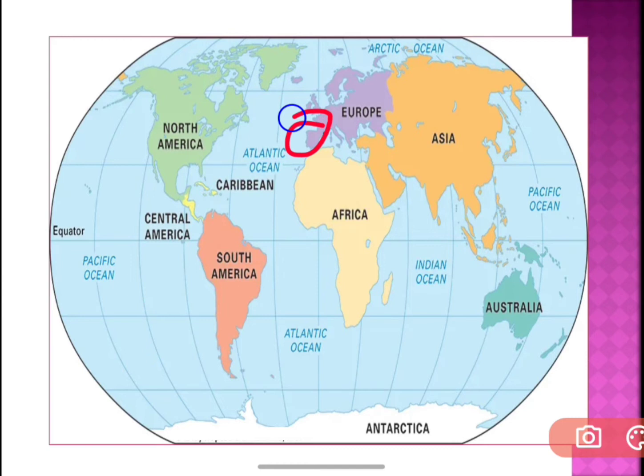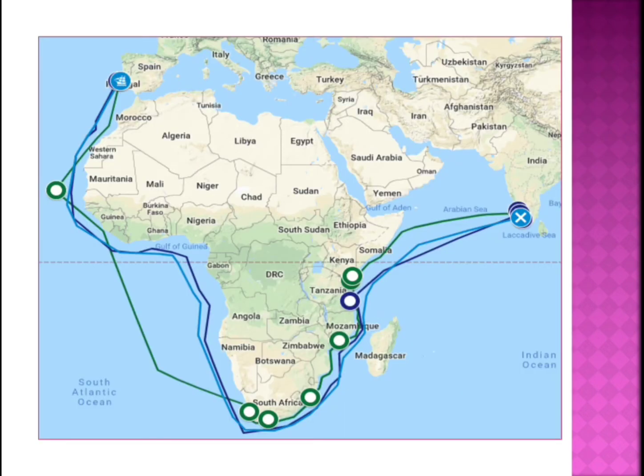On 22nd November 1497 he sailed around the Cape of Good Hope. So he started in July, and by November, he reached the Cape of Good Hope and started sailing towards India. That means he entered into the Indian Ocean.